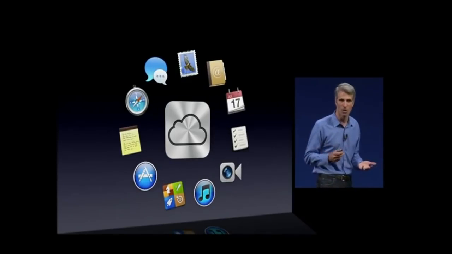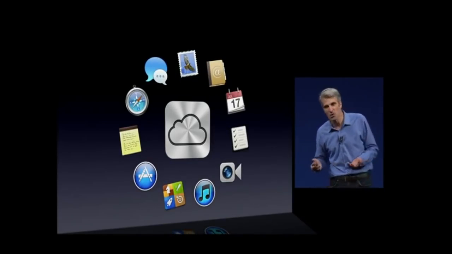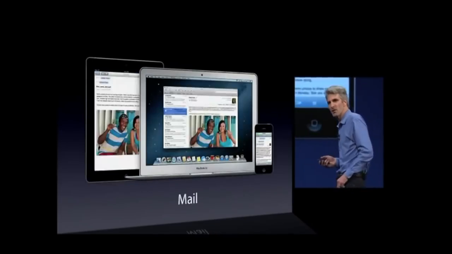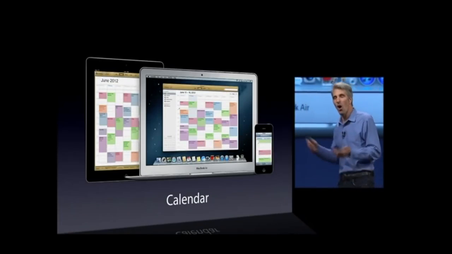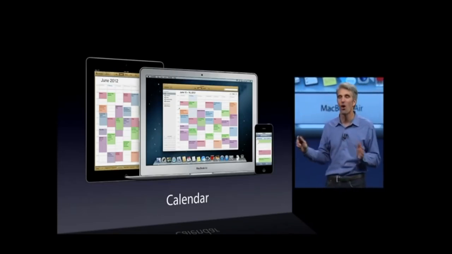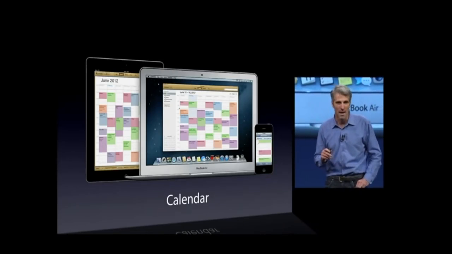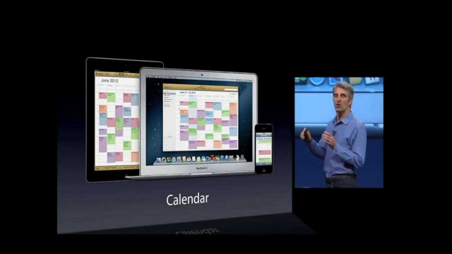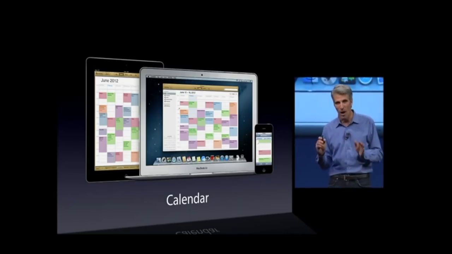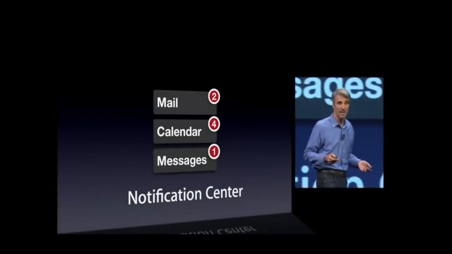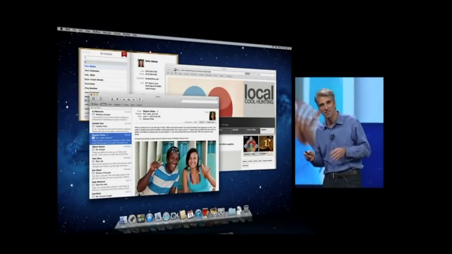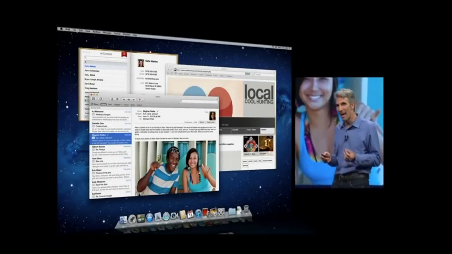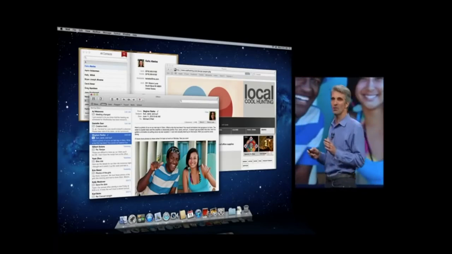Mountain Lion featured Gatekeeper, a malware blocker, integration with Game Center and iCloud, and the Safari web browser was updated to version 6. As on iOS, Notes and Reminders became full applications separate from Mail and Calendar, while the iChat application was replaced with a version of iOS's Messages. Mountain Lion also added a version of Notification Center which groups updates from different applications in one place. Integrated links allowed the user to quickly post content to Twitter, and Facebook integration was also planned but not available